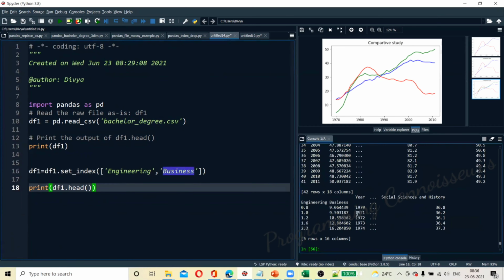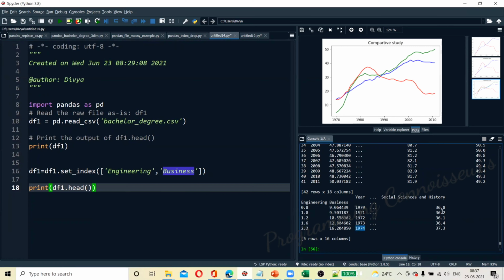If you read this, in 1970 engineering is 0.8, whereas social sciences history is 36.8. So engineering in 1970 was not given such prominence, whereas now, year by year, it has been slowly increasing.